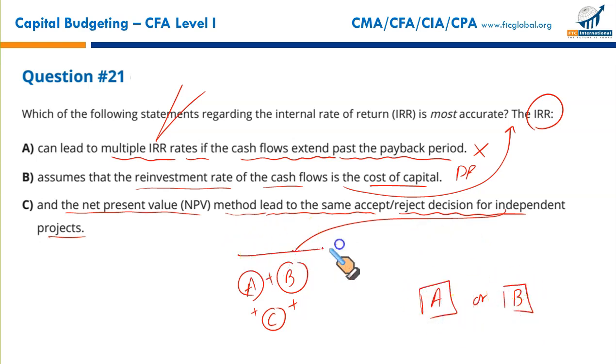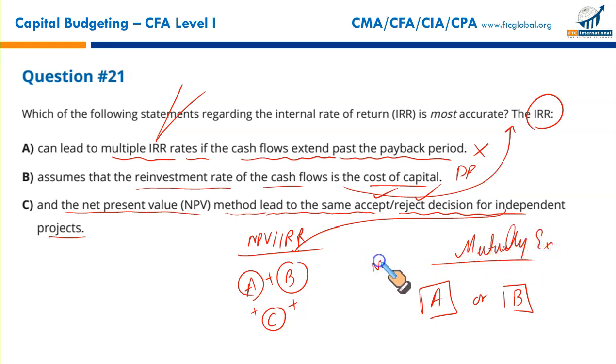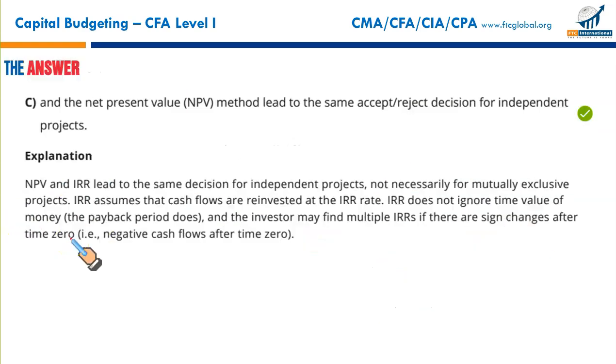So please, one important point you must remember. For independent projects, NPV and IRR, they are on the same page. They give you the same accept and reject decisions. But when the projects are mutually exclusive, where you have to select one amongst the alternatives, in this case, NPV and IRR, they may conflict. One is pointing accept, other may say reject. We will see in the questions. So this is the correct option. This is the true statement, accurate statement, C. C is the right answer.